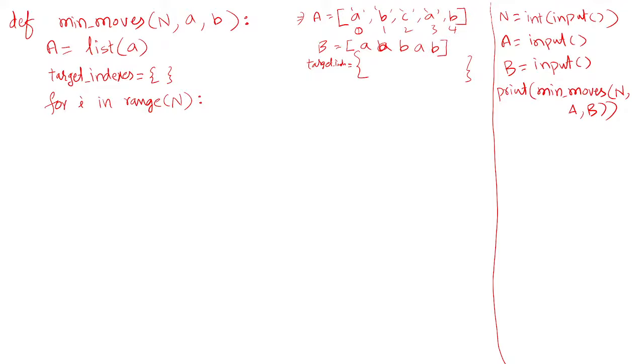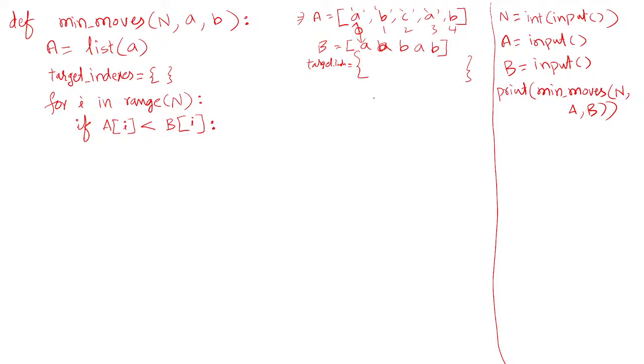Now we will test here. The first character I am checking: in B it should be equal to or less than the character present in A. That's why I'm checking if A of i, the character present in A of i, is less than B of i. B of i means you can access the string by using this index with square brackets. It is a string here.